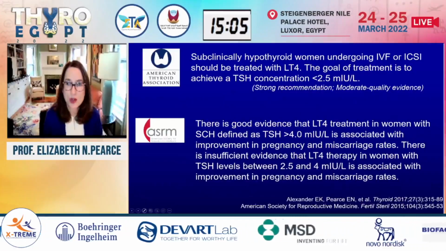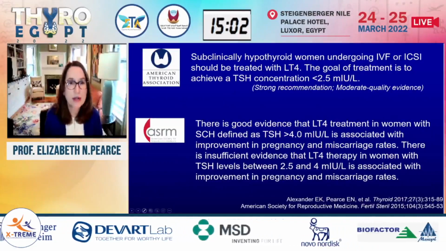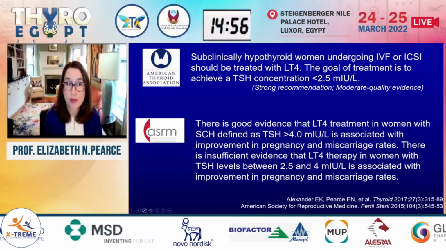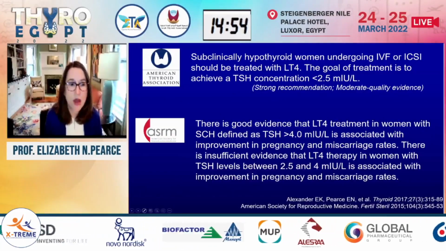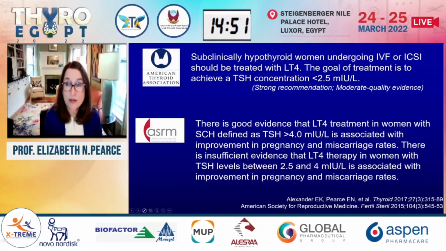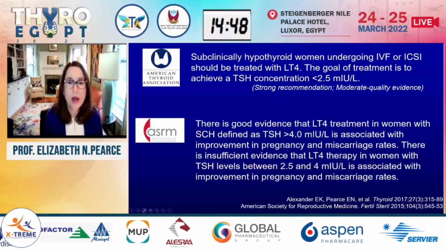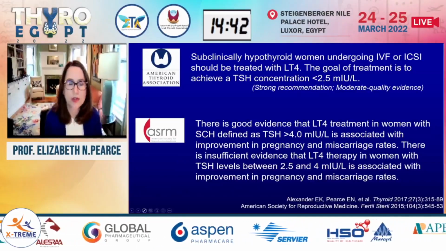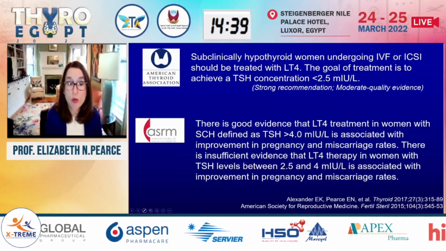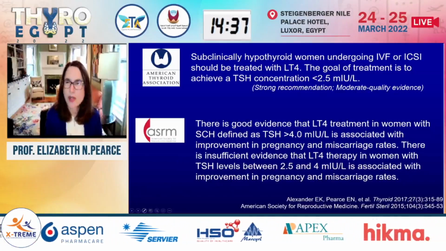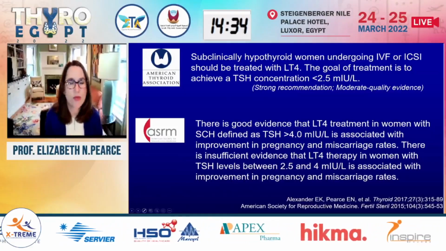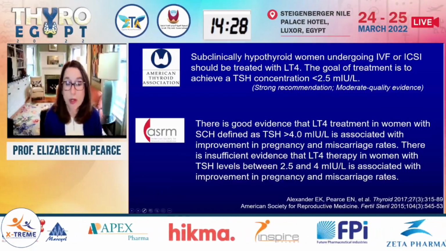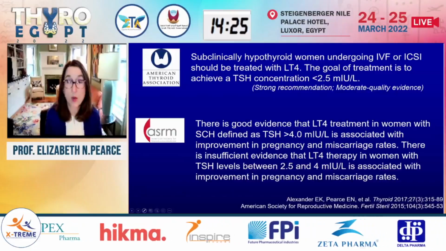So, recommendations and current guidelines: the ATA says subclinically hypothyroid women who are going to undergo ART should be treated with levothyroxine. And the goal of treatment is to achieve a TSH less than 2.5. The American Society for Reproductive Medicine has another guideline, and they have fairly similar recommendations. They note that there's good evidence that levothyroxine treatment in women with a TSH greater than 4 improves ART outcomes. But really, there's not sufficient evidence right now that that's true if you initiate therapy in women where the TSH is just upper normal, 2.5 to 4. And I don't think there is good consensus on whether those women should be treated or not.